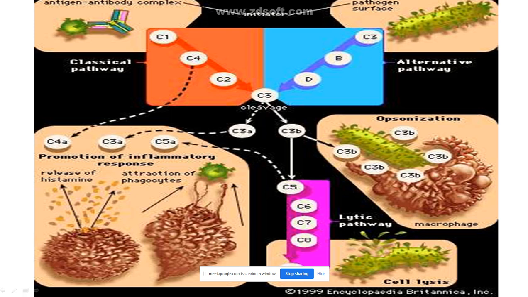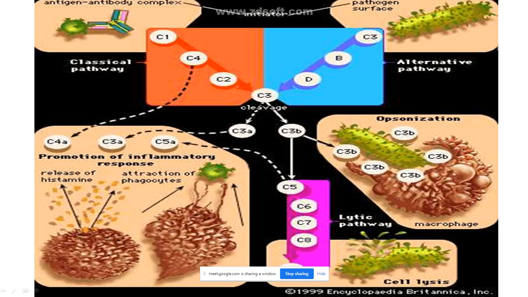In the alternative pathway, I do not need an antibody, directly my complement will recognize the microorganism. So, now what has happened? Okay, both, whether it is a classical or alternative pathway, they have one meeting point.